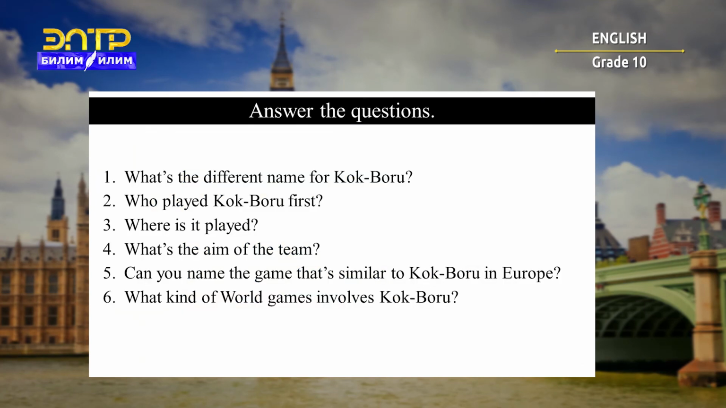Answering the questions. 1. What's the different name for kukbaru? 2. Who played kukbaru first? 3. Where is it played? And 4. What's the aim of the team? 5. Can you name the game that's similar to kukbaru in Europe? 6. What kind of world games involves kukbaru? Please prepare your answers. 30 seconds.